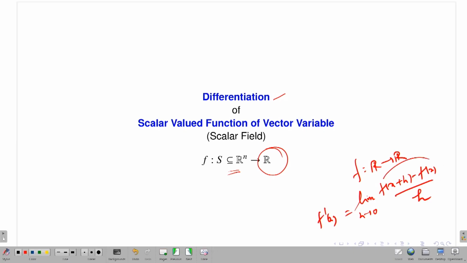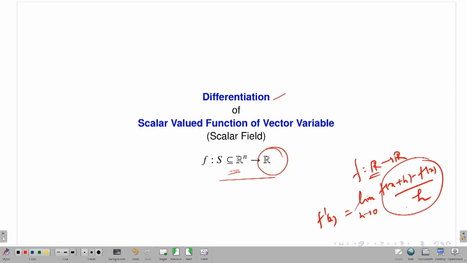Look, this is a quotient. Where does h come from? From R, so there is a concept of division. However, if I have a function from Rn to R, then there is no such division. Therefore, this definition you cannot easily extend. So you need something different to talk about the differentiability of f from Rn to R.